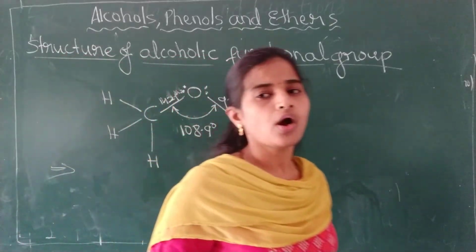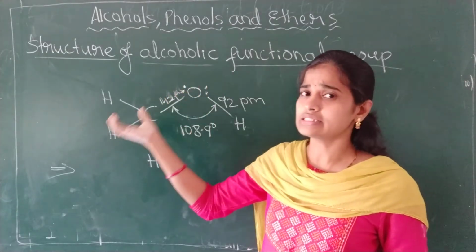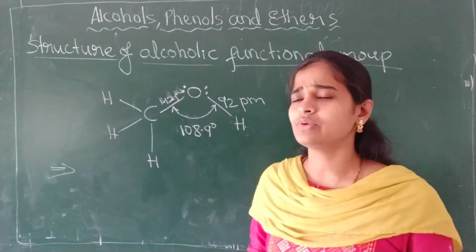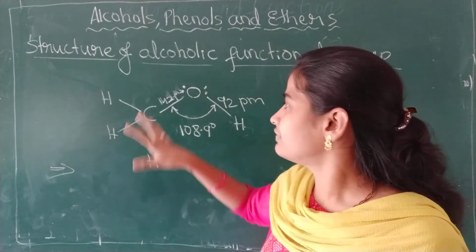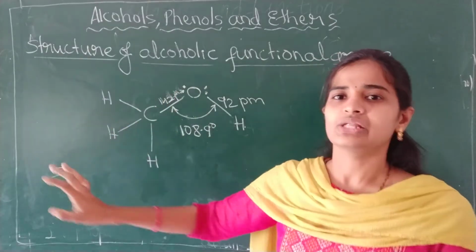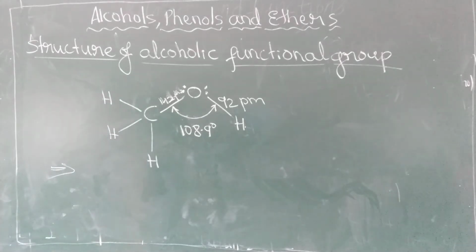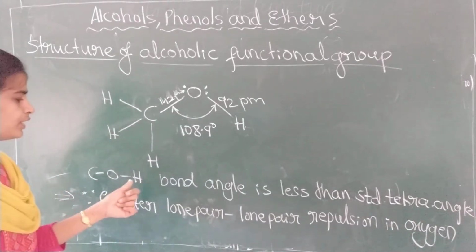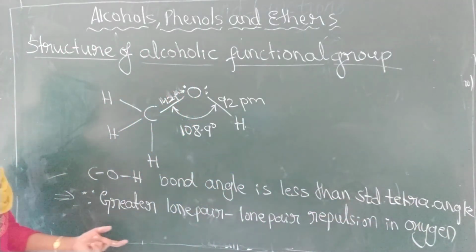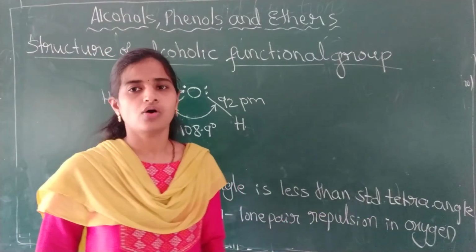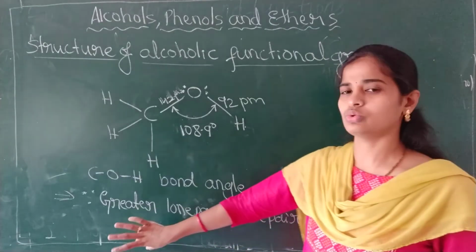According to VSEPR theory, lone pair repulsion is greater. Or else you need not quote VSEPR theory. Directly you can say the bond angle is less because of the greater lone pair repulsion. The COH bond angle is less than the standard tetrahedral angle because of the greater lone pair repulsion of oxygen. With respect to this structure, you should know this.